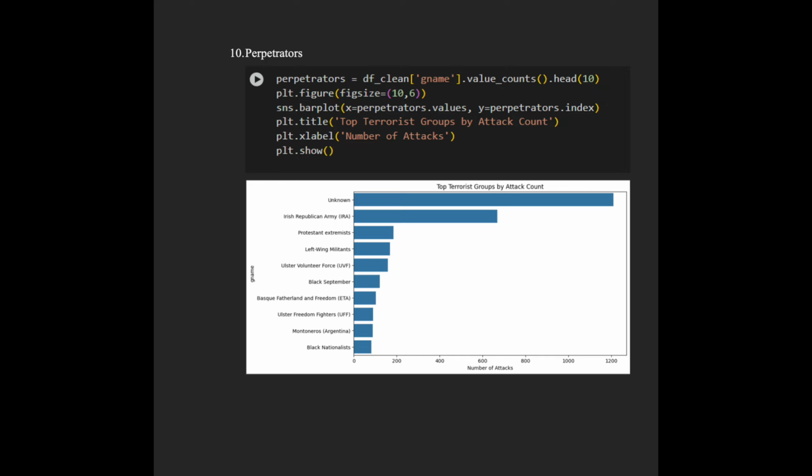This graph shows the top 10 terrorist groups by the number of attacks they carried out. Unknown is the group with the most attacks, over 1200, followed by the Irish Republican Army, in short IRA, and others like Protestant extremists and left-wing militants.